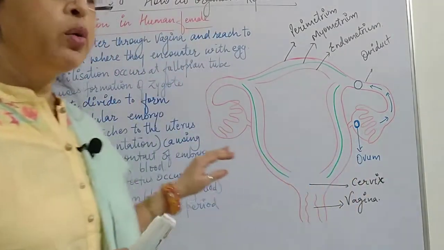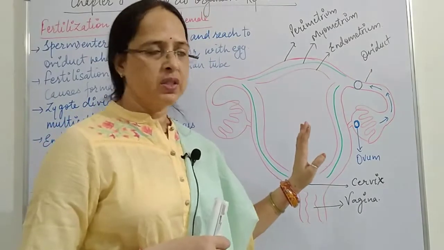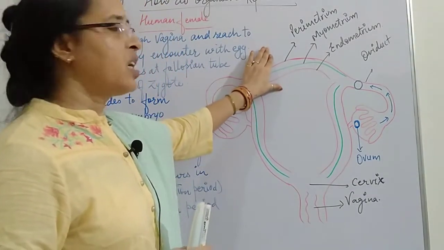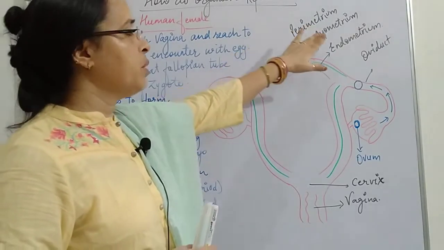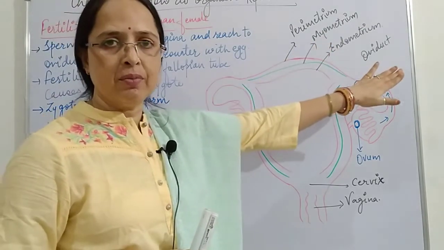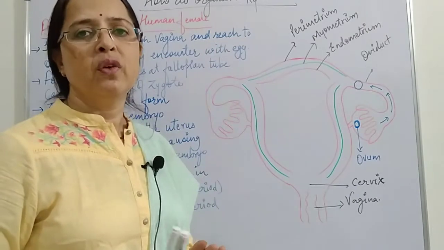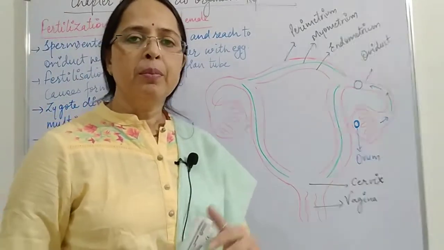So now just have a look over here. This is the diagram of a female reproductive system. In this I told you that the uterus consists of three layers. The outer one is the perimetrium, the middle one is the myometrium, and the inner one is the endometrium. And this endometrium layer is responsible for the cyclic changes which occur during the menstrual period.